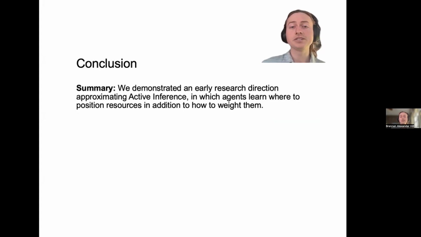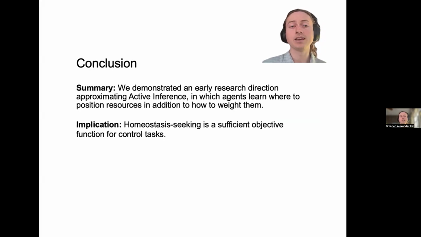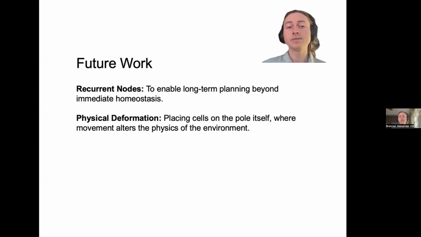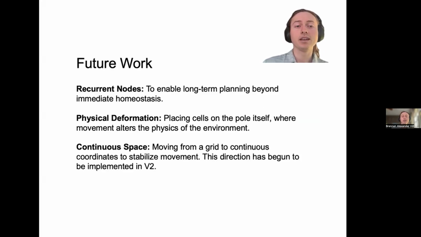We've demonstrated a research direction approximating active inference where agents learn where to position resources, instead of just how to weigh them. The major implication is that homeostasis seeking is an efficient objective function for these types of control tasks. For the future, we're looking at adding recurrent nodes to enable long-term planning. We're also exploring physical deformation, placing the cells directly on the pole or the cart itself, so their movement changes the physical environment. Finally, moving from a discrete grid to continuous space to stabilize movements.